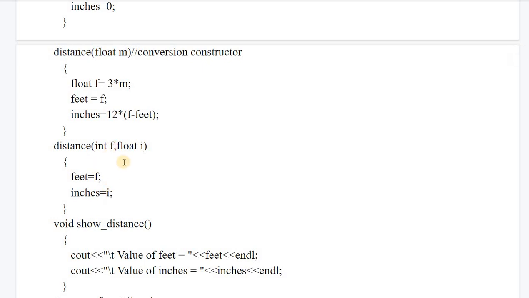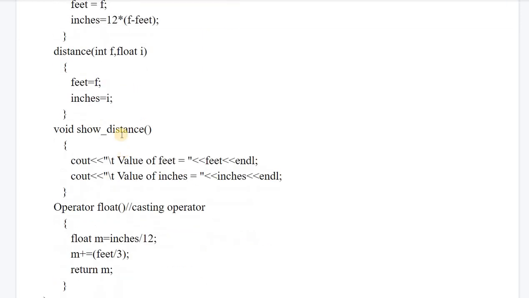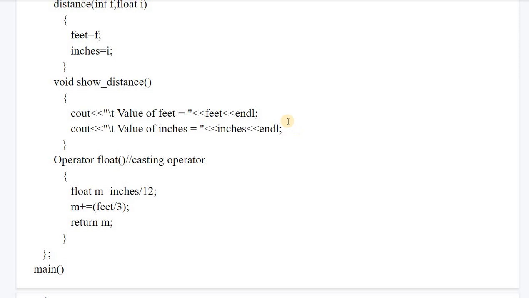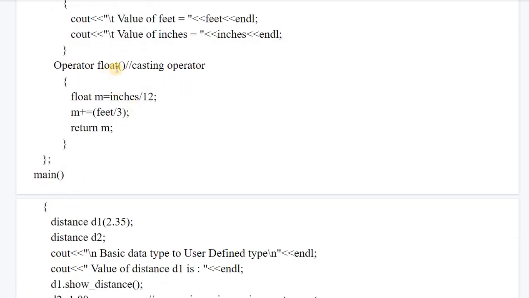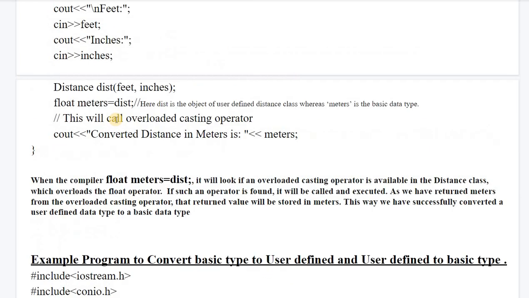And this is the parameterized constructor through which we are assigning some values to f and i. This is the show function with the help of which we will display the values. And operator float is the casting operator, the same function which we saw in the previous example.